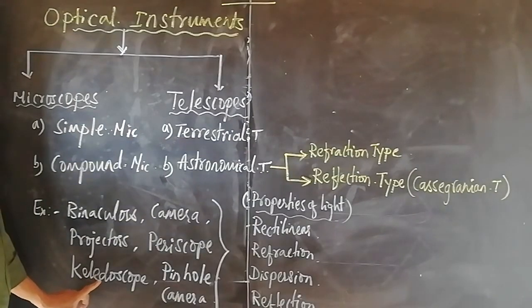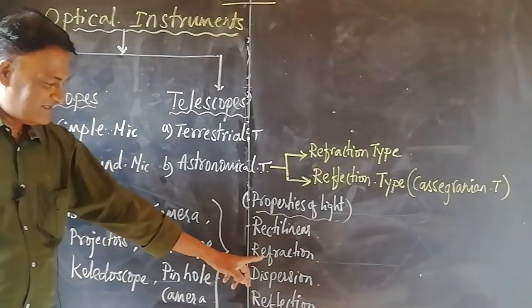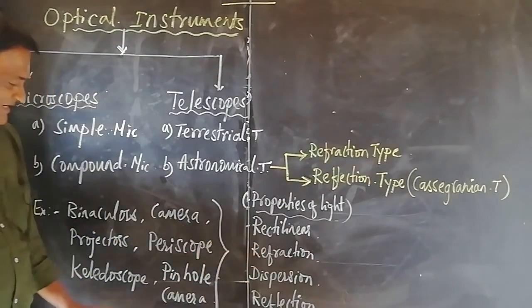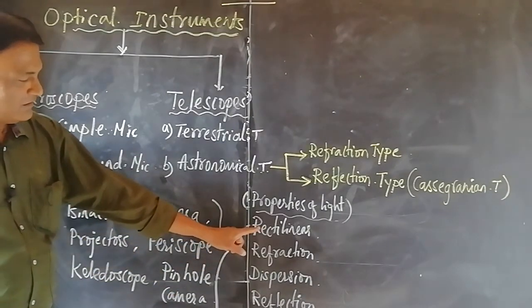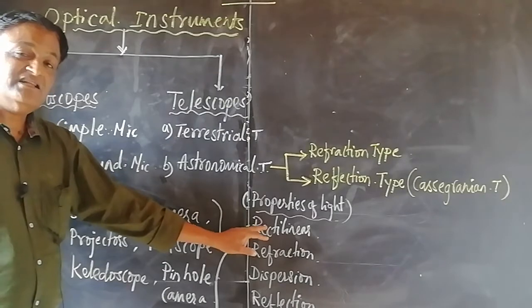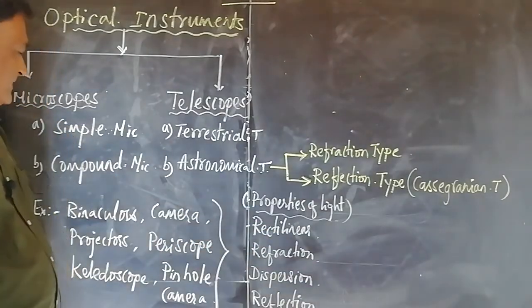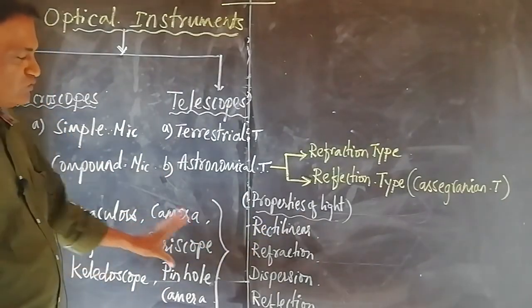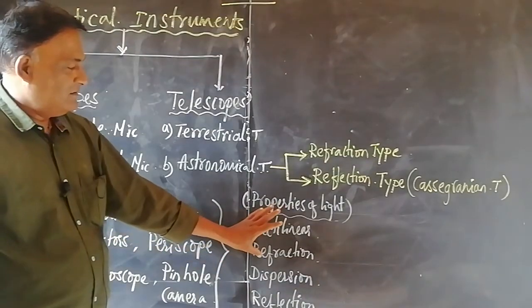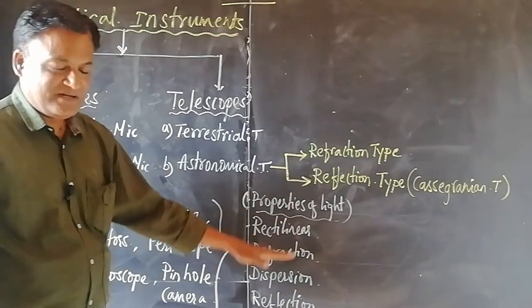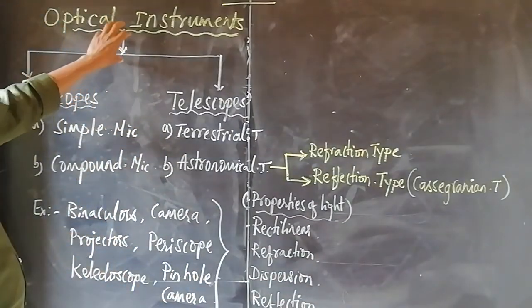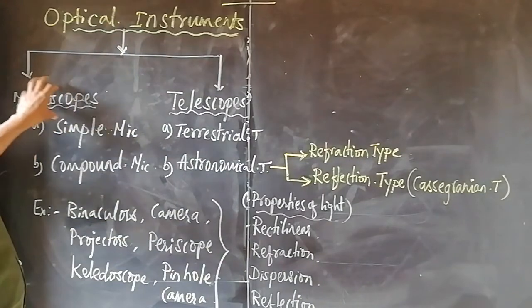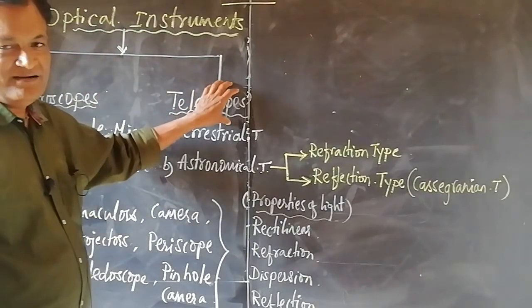Kaleidoscope is one such optical instrument, also works on the basis of dispersion and refraction of light. Pinhole camera works on the basis of rectilinear propagation of light. So all the optical instruments work based on one of the properties of light. So as per our syllabus, we will be discussing the optical instruments such as microscopes and telescopes.